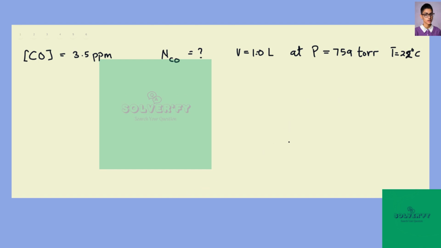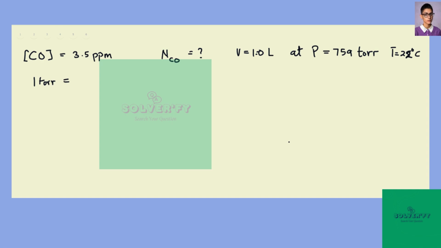In this question, we're told the concentration of CO in air is 3.5 parts per million, and we are told to calculate the number of CO molecules in 1.0 liter volume at a pressure of 759 torr and temperature of 22 degrees Celsius. So we need to do a couple of conversions before we go straight into the calculation.